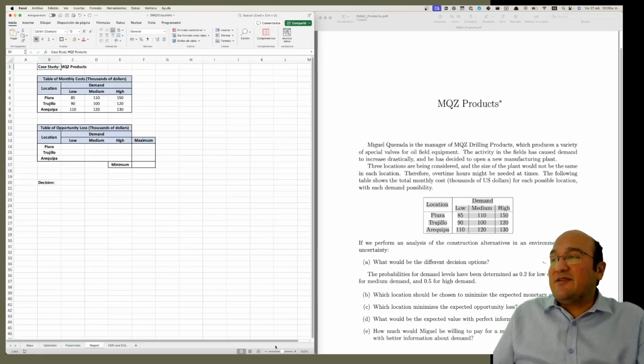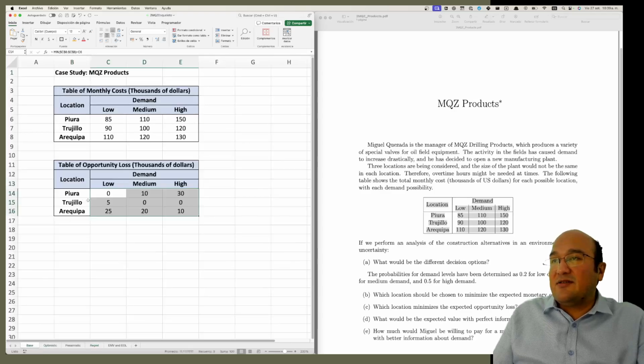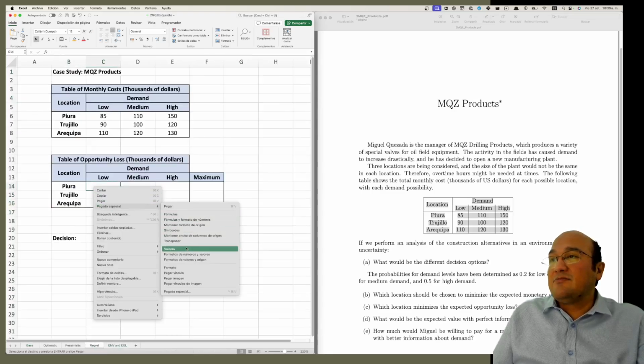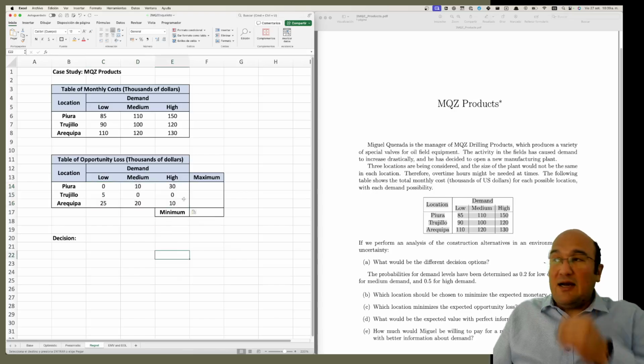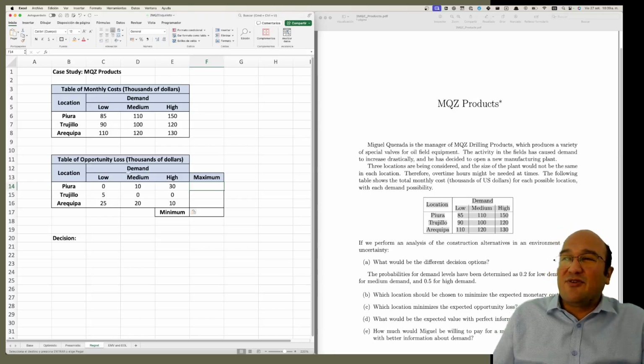For the regret, let's zoom first. We need the opportunity loss table that we did at the start. So let's copy it. Copy, paste by values. And well, here in regret, it works the same as the profit, okay? There is no worry for the table, for the regret criterion. It works the same thing as the profit.